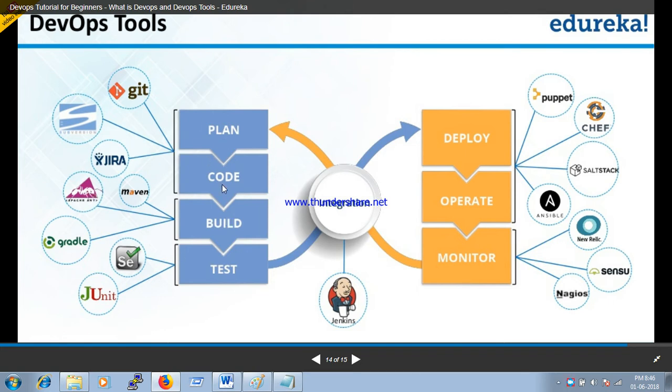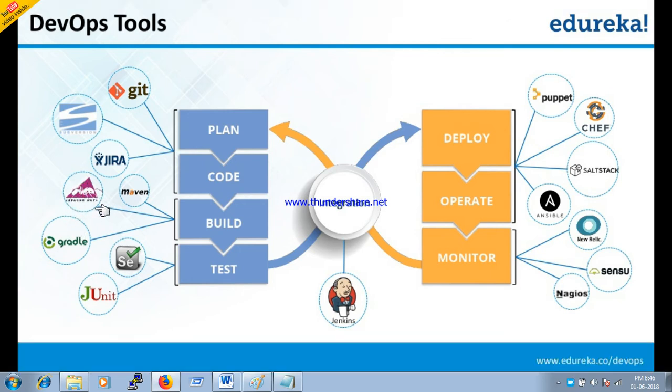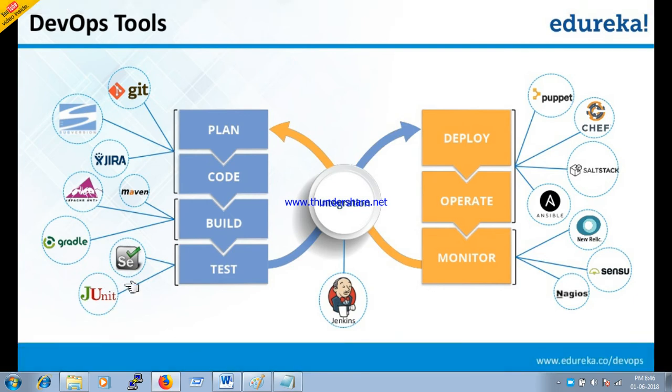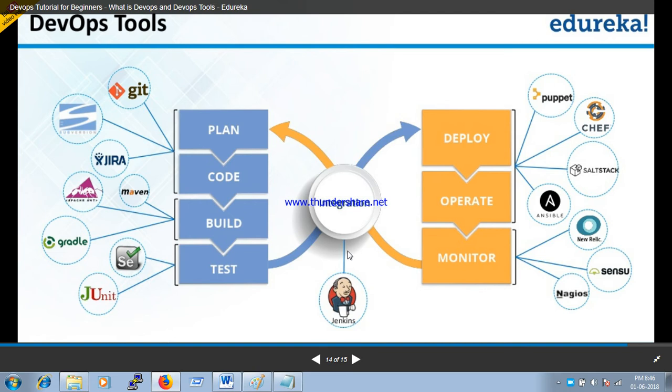After planning and coding, the developers build their code. For building the code, there are various softwares available in the market: Maven, Gradle, Ant and others. After building the code we can test the code by using Selenium, by using JUnit and SE. What is SE? SE is basically Selenium.